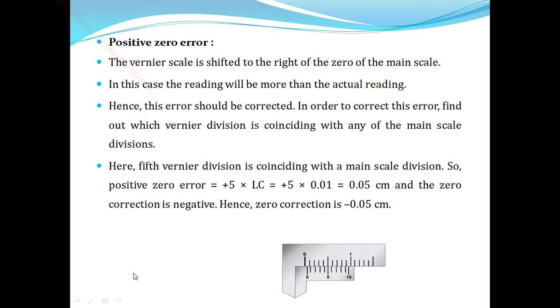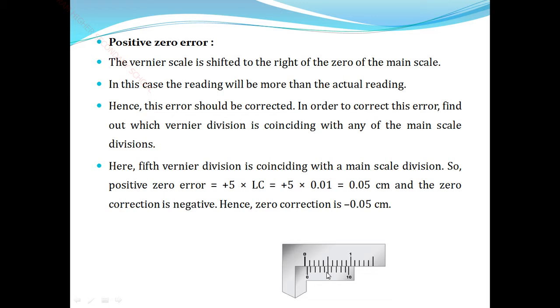Now let me elaborate on this content. First, this is the main scale, with divisions 0 to 10. The vernier scale number of divisions is also 10. The 0 of the main scale and the 0 of the vernier scale coincide, meaning they are on the same line.